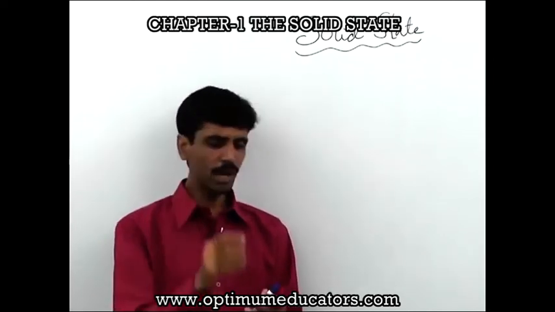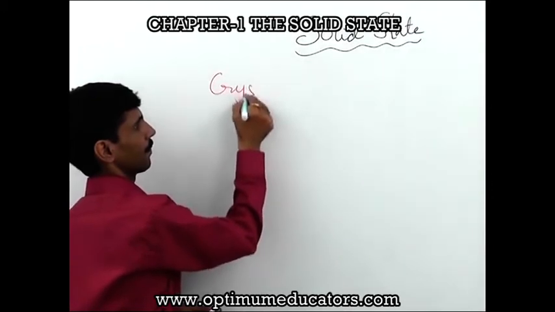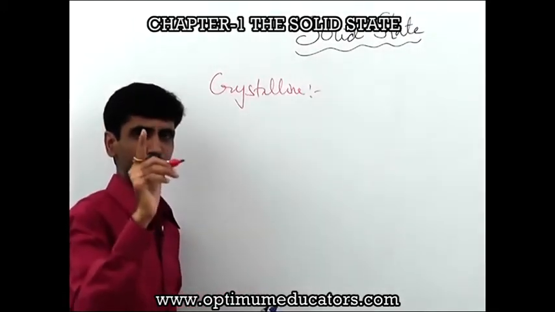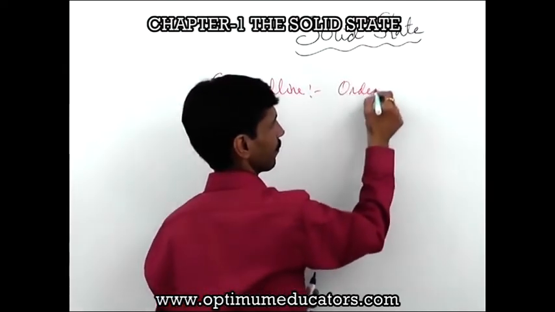Now, when we talk about crystalline solid, now crystalline solid basically is nothing but, it is that type of a solid where there is going to be an orderly arrangement.